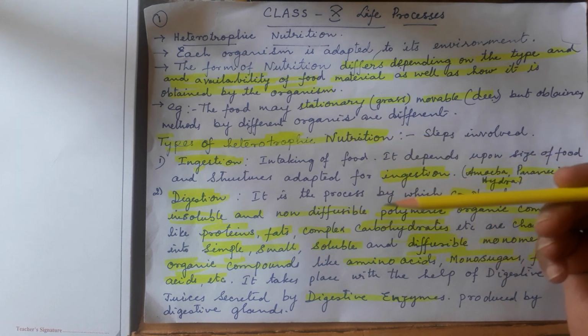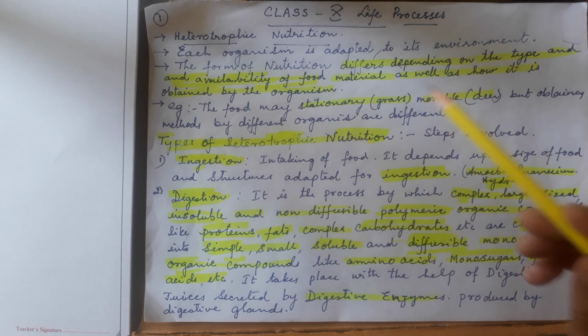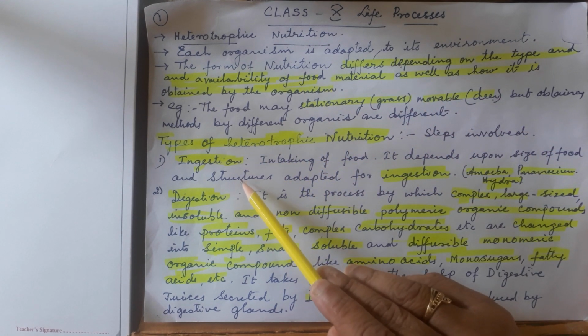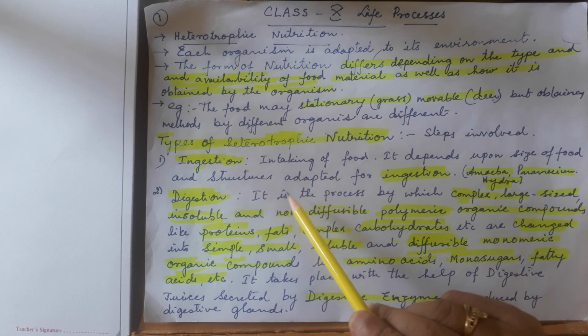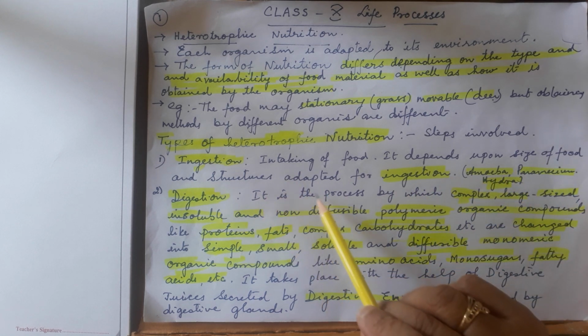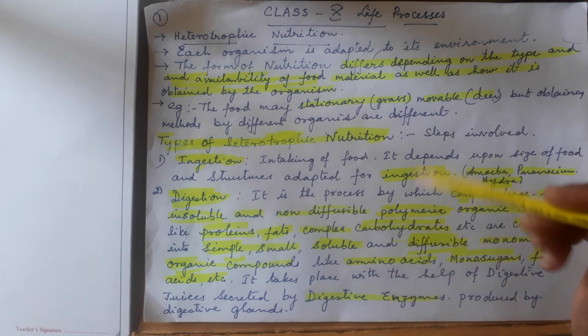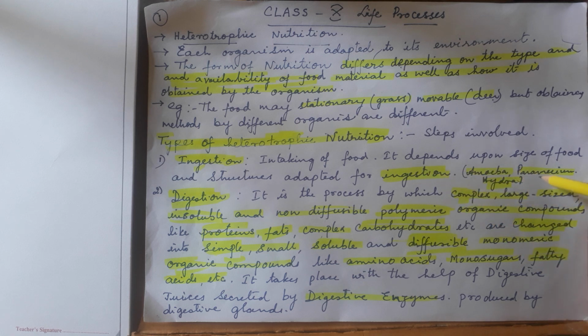Actually this type of nutrition is called holozoic nutrition. In holozoic nutrition there are different steps. The first step is ingestion. Ingestion means taking food inside the body. It depends upon the size of the food particle and the structure adapted for ingestion. Small particles, big particles, depending on size. We will see amoeba, paramecium and Hydra. Amoeba is a protozoan, paramecium is a protozoan, Hydra is a coelenterate.